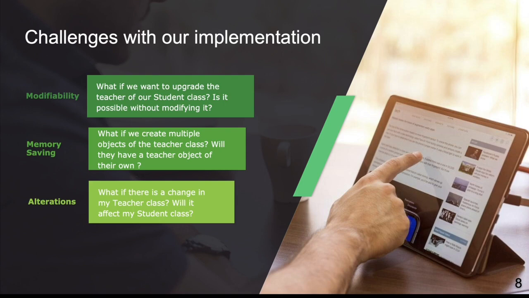Now alterations. If there are changes in the teacher class, they might affect our student class as well. So suppose the signature of the teach method changes or something else changes, then there might be a change in our student class as well. Ideally it should not be the case. Any changes in the teacher class should not affect the student class.